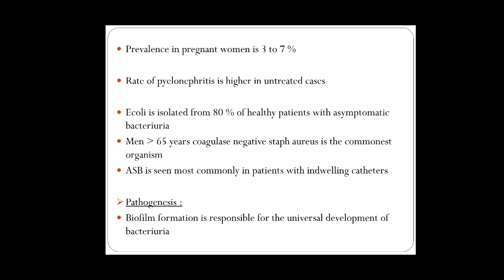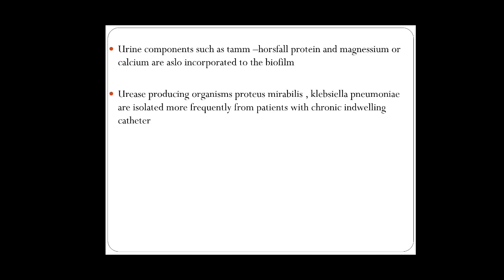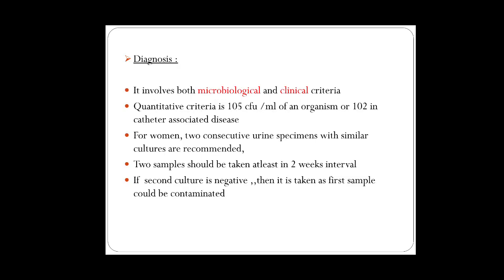So the precaution you should take is to change the catheter at least every 15 to 20 days. Okay. So what is the pathogenesis? Formation of biofilm by the causative microorganisms. Urine compounds such as Tamm-Horsfall protein, phosphoprotein, and magnesium or calcium are also incorporated into the biofilm. And urease-producing organisms like Proteus mirabilis and Klebsiella pneumoniae are isolated more frequently from patients with chronic indwelling catheters.